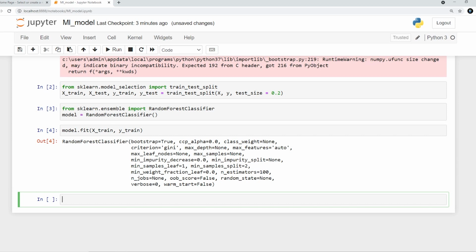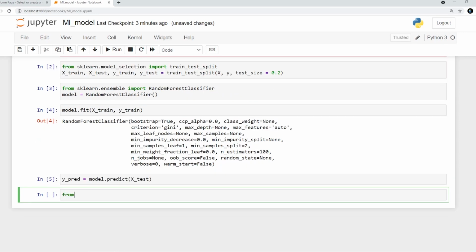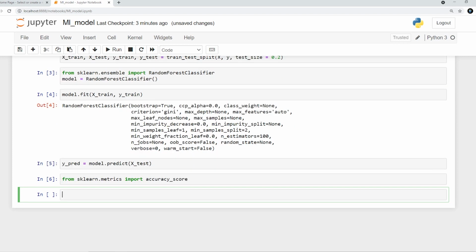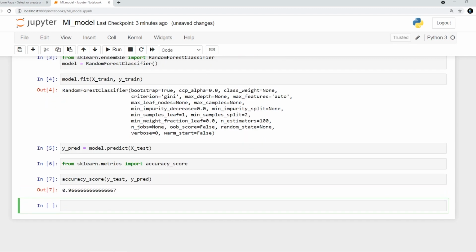Anyway, then I'm going to say y_pred is equal to model.predict, and I'm going to feed it my X_test. Then from sklearn.metrics, I'll be taking the accuracy_score, and this accuracy score takes two parameters, that is my y_test and y_pred. Okay, so 96% accuracy, not bad.